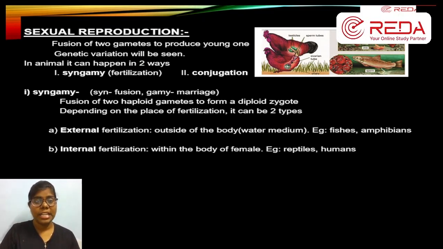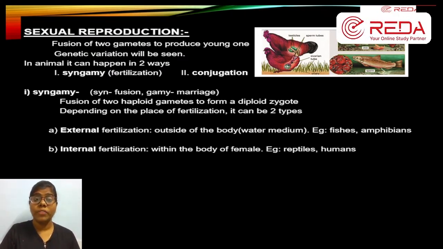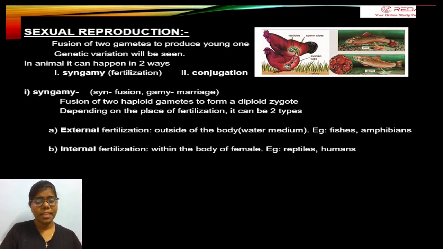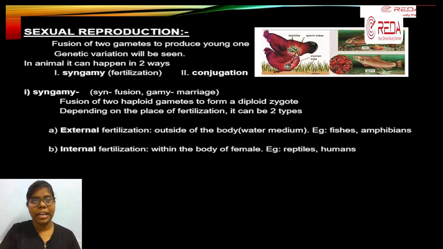So external fertilization-னா என்ன? வெளியே. So body-க்கு வெளியே நடக்குது. So most of the amphibians are with this kind of external fertilization. That is fishes, amphibians, frog, இவங்க எல்லாருமே water medium-ல தான் reproduce பண்ணுவாங்க. Example, the picture which I have given here, see here.